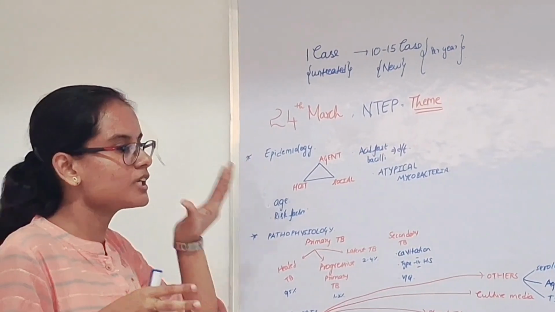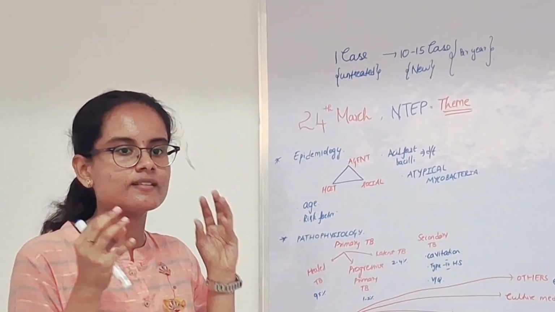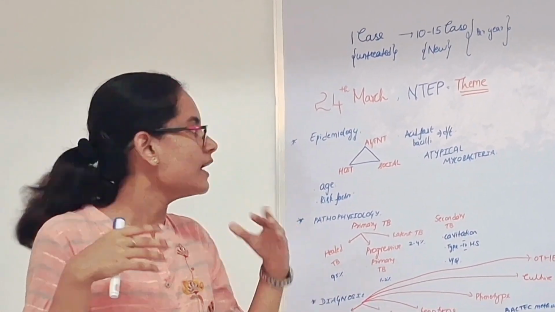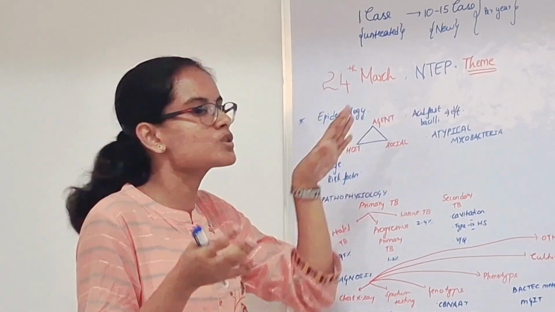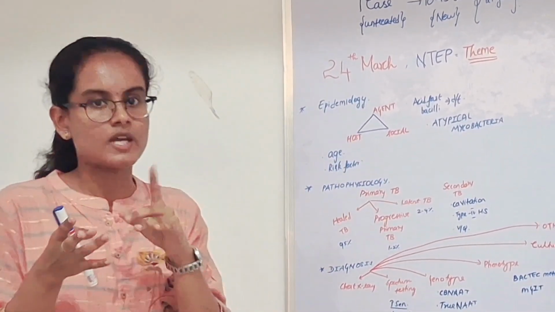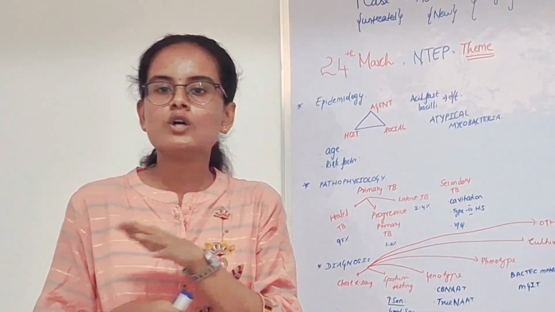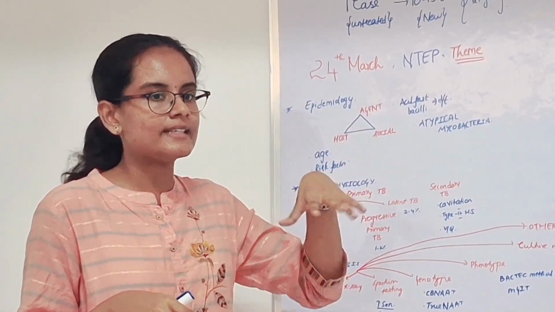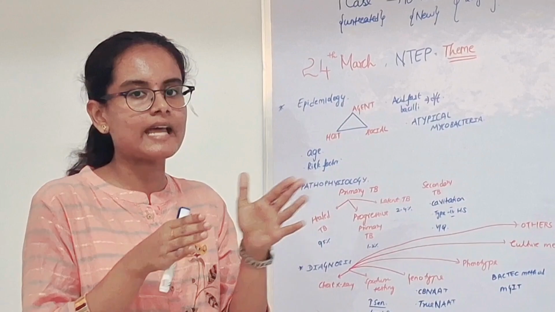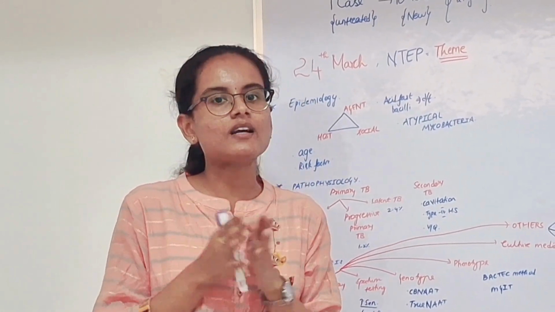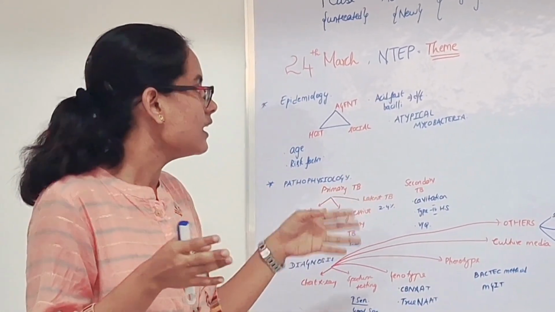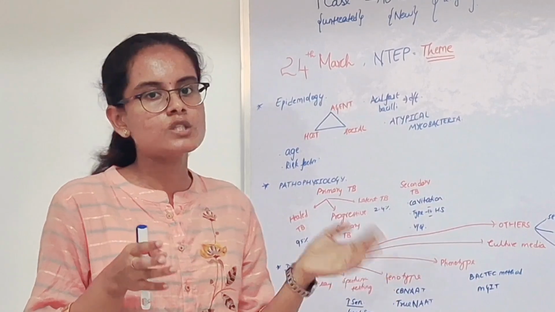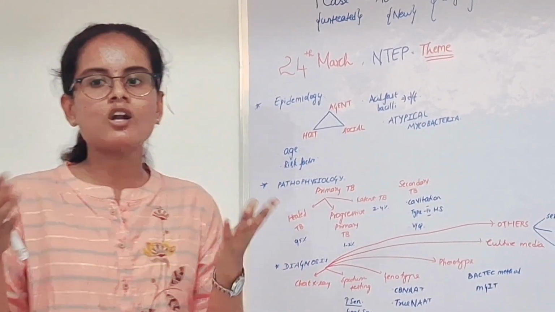So, epidemiological determinants mainly include a triangle of agent, host, and environmental factors. The agent is Mycobacterium tuberculosis, which is an acid-fast bacillus because it resists decolorization due to the presence of mycolic acid in its cell wall, and it is an obligate aerobe which requires oxygen, and a facultative intracellular organism. Other atypical mycobacteria include photochromogens, scotochromogens and non-photochromogens.